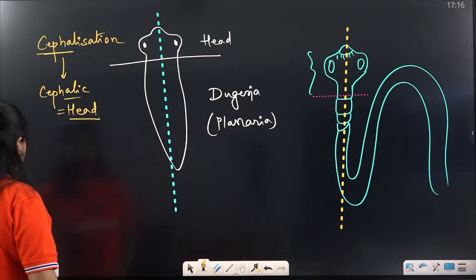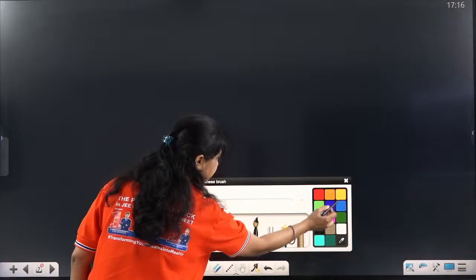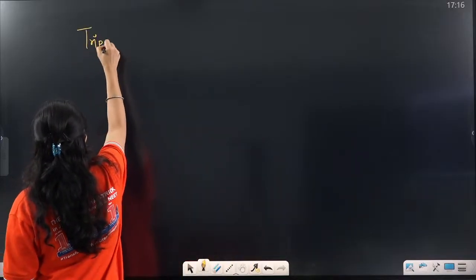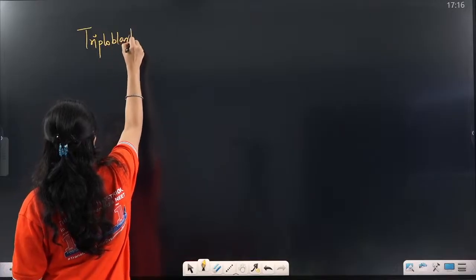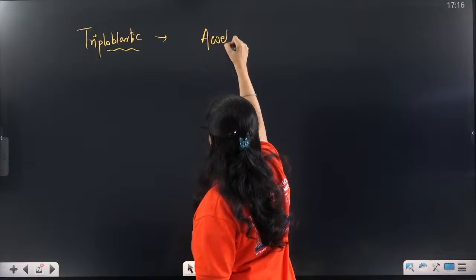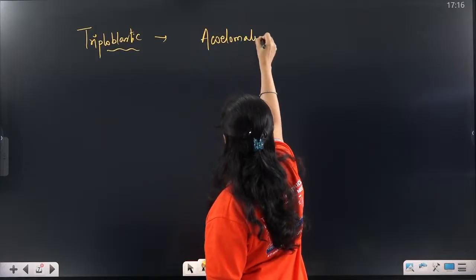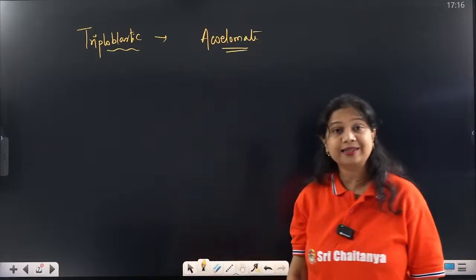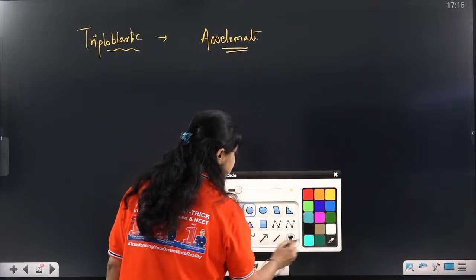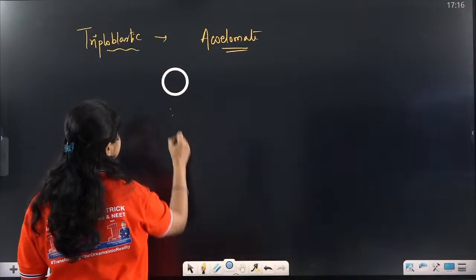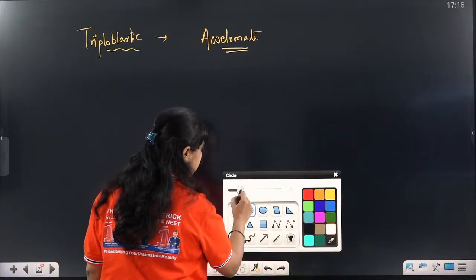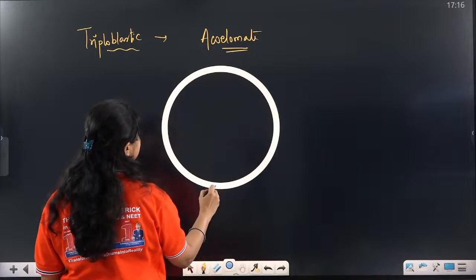Now another very important or very interesting thing. They are triploblastic. Very good. I have now understood they are triploblastic. And they are acoelomate. They do not have a coelomic cavity. How is that possible, or why is that even happening? What answer do you have for this? Can anybody answer me while I am making this diagram? Who is going to answer why they are called acoelomate?